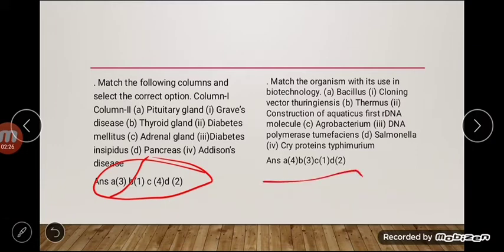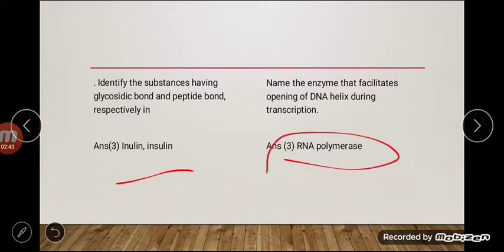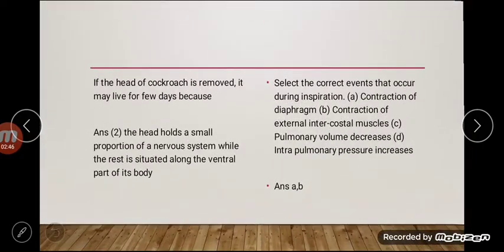The next question is: identify the substances having glycosidic bond and peptide bond respectively. Inulin and insulin is the correct answer. Name the enzyme that facilitates opening of DNA helix during transcription. The answer is RNA polymerase. The next question: if the head of the cockroach is removed, it may live for a few days because the head holds a small portion of the nervous system while the rest is situated along the ventral part of its body. The correct answer is this.